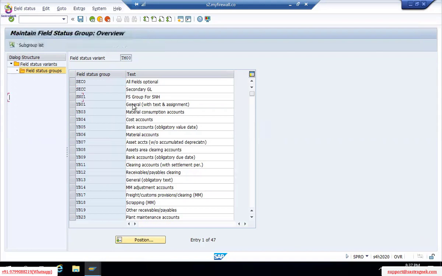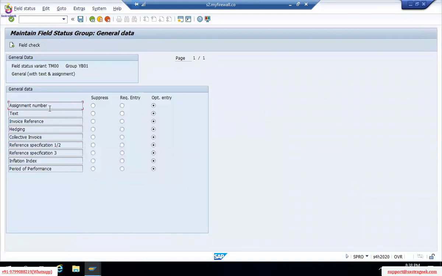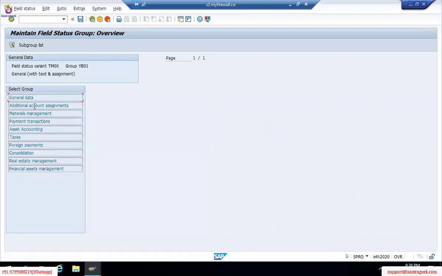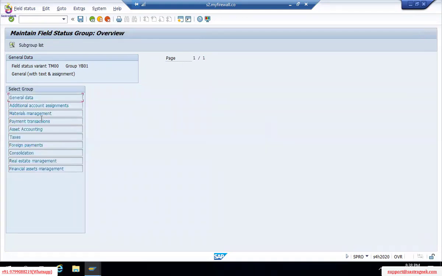This set of groups, like general text, set of groups. Again, you will have general data. This text is an optional entry. If you don't enter, nothing will happen. Invoice number, optional. So here, again there are subgroups. Settlement period, material number, all are mostly optional entries only.